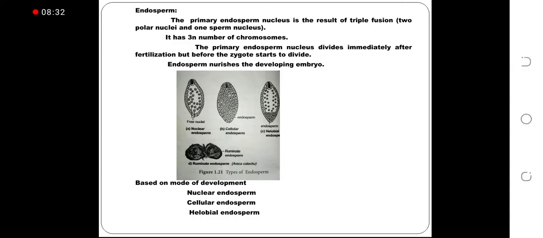The primary endosperm nucleus divides immediately after fertilization, but before the zygote starts to divide. Endosperm nourishes the developing embryo. Based on mode of development, there are three types of endosperms: nuclear endosperm, cellular endosperm, helobial endosperm.